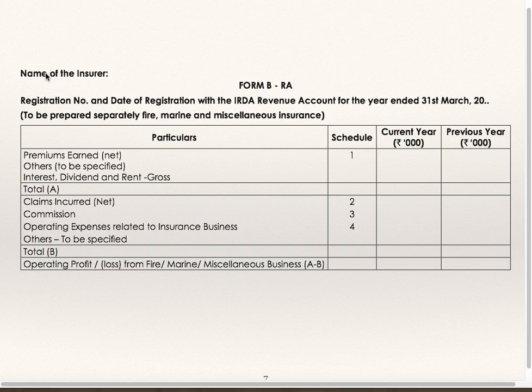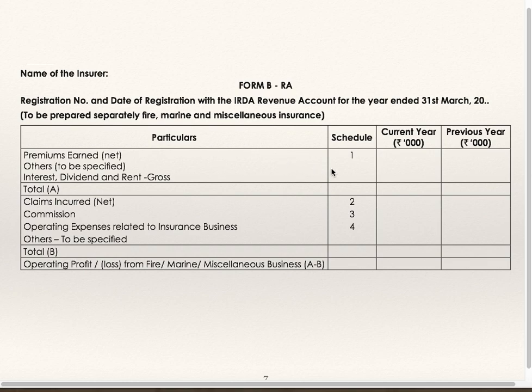Form B RA. This is revenue account, name of the insurer, registration number and date of registration with IRDA. Revenue account for the year ended 31st March, to be prepared separately for fire, marine, miscellaneous, etc. Separate revenue account is to be prepared for each different type of insurance business. Premium schedule number 1, 4 columns, particulars, schedule number, current year and previous year. Premium is schedule number 1. All adjustments are to be done in the schedule. Only the net figure will be shown in current year column.